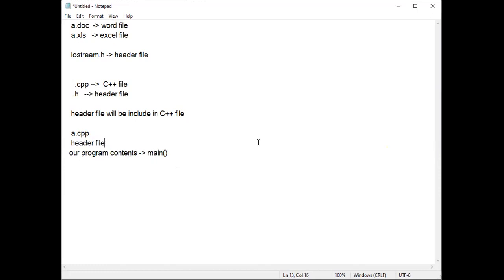Depending on the working, we have to include the header files. If I'm using statements like cout and cin, then the header file is iostream.h. If I'm using functions like clrscr and getch, then the header file is conio.h. Depending on the operations, we should know which header file should be used.